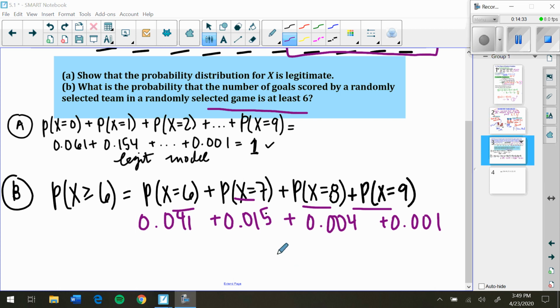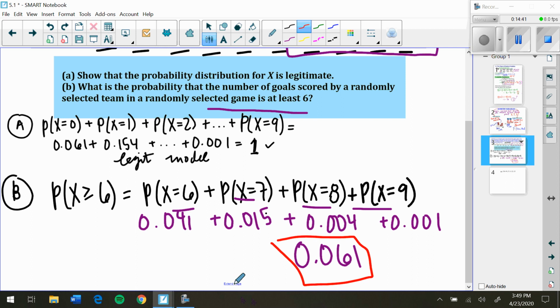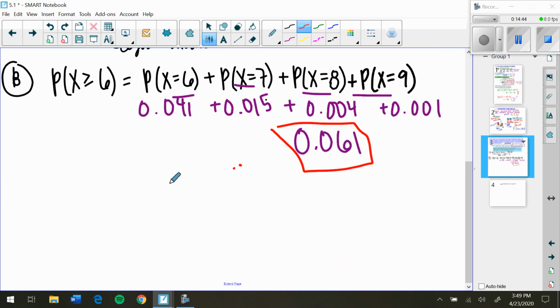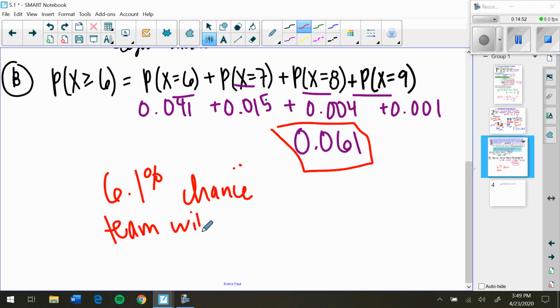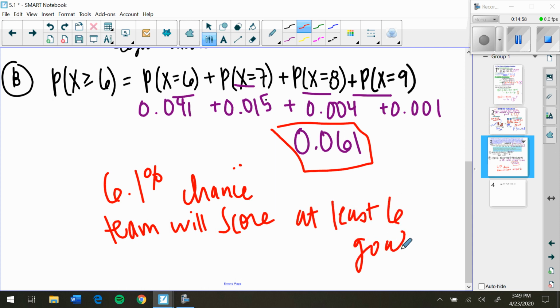All right, when I added those all up, I got 0.061, or if we want to make this maybe a little bit more understandable, we're saying that there is about a 6% chance that a team will score at least 6 goals.